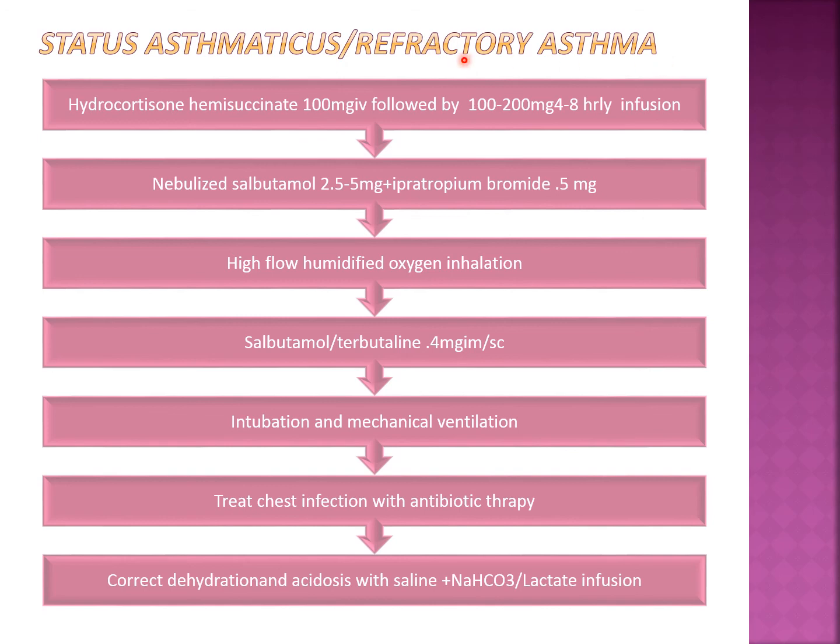So when the patient is having very severe acute asthma and you have to hospitalize the patient, especially in the ICU, and it is refractory asthma, means not responding to the earlier used drugs like inhalational corticosteroid or LABA or even oral corticosteroids or salbutamol, then we have to give the drug of choice, that is a systemic corticosteroid, and we have mentioned this hydrocortisone hemisuccinate. It is given as 100 milligram IV, which should be followed by 100 to 200 milligram 4 to 8 hourly infusion by IV route.